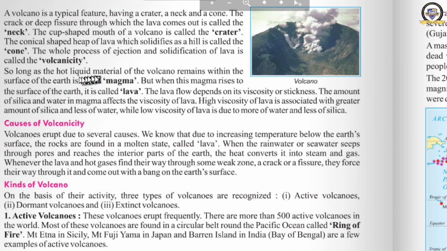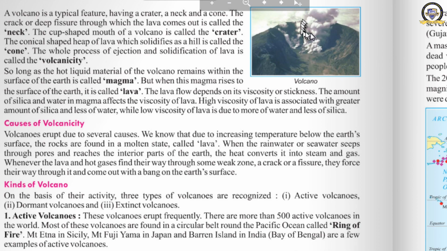The hot liquid material of the volcano remains within the surface of the earth and it is called magma. Inside the crust of the earth, it is not lava. That time it is known as magma. Till the time it is there inside the earth's crust, it is called magma. But when this magma rises to the surface of the earth, it is called lava. When it comes out, then that is known as lava.